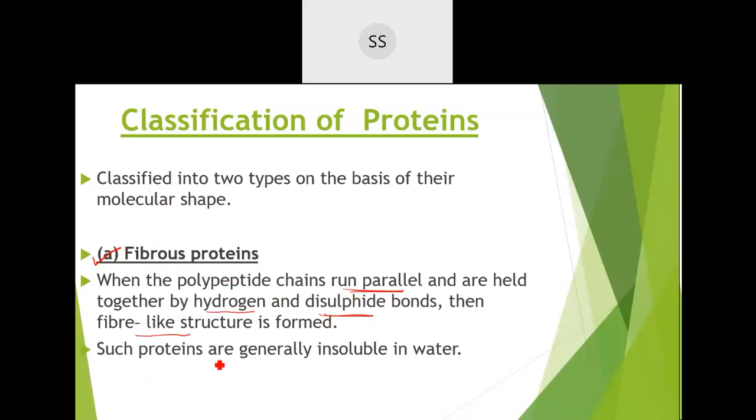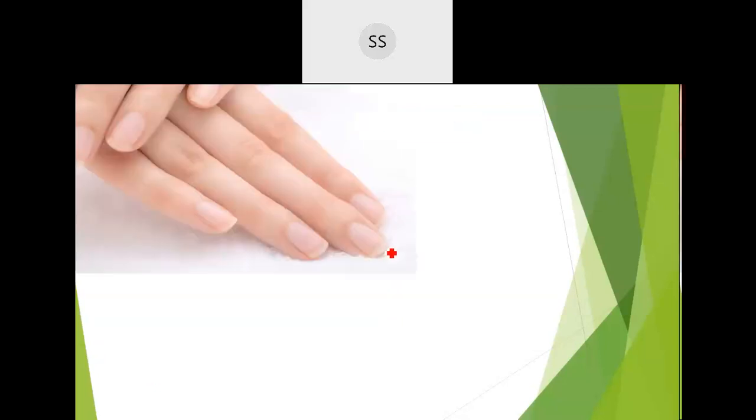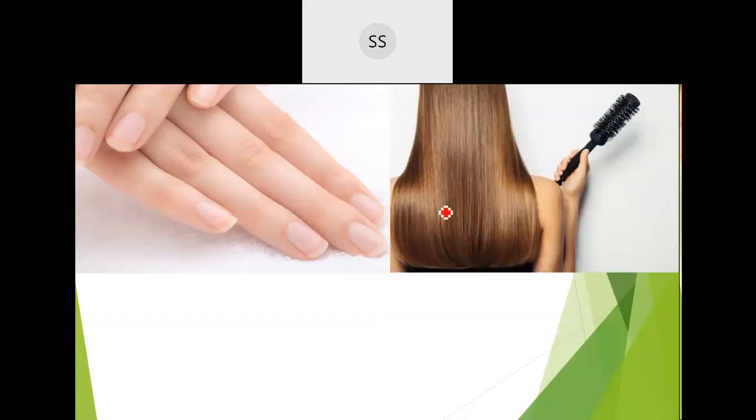Such proteins are usually insoluble in water. Most of these proteins are insoluble in water. What are the examples of fibrous proteins? See the keratin in our nails, which is insoluble in water. These are made up of fibrous proteins. Also our hair strands are protein molecules held together with hydrogen bonds.